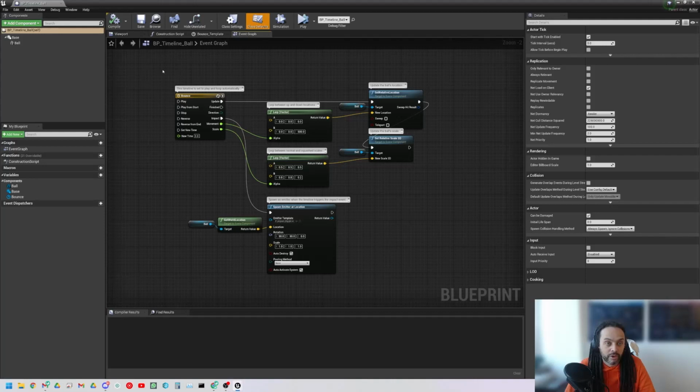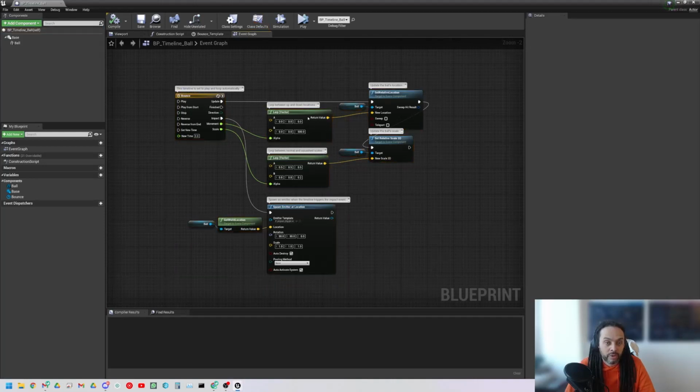We have the event graph, which is the main set of nodes. Each of these is a node that controls some kind of logic in here, events, things that will happen. And we also have a timeline, which is this object here. We can double click, or we can go across here at the top.